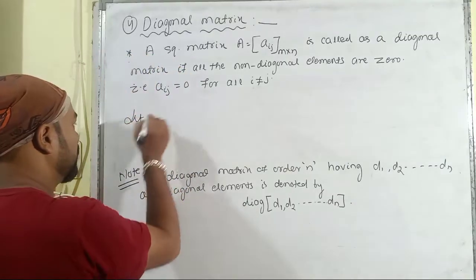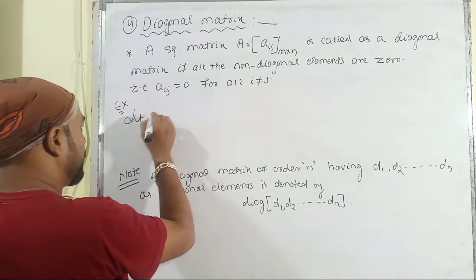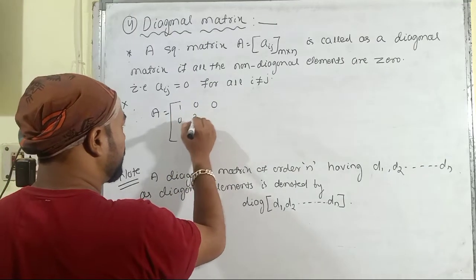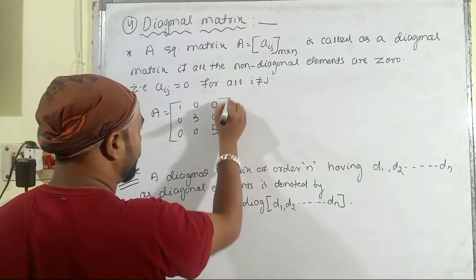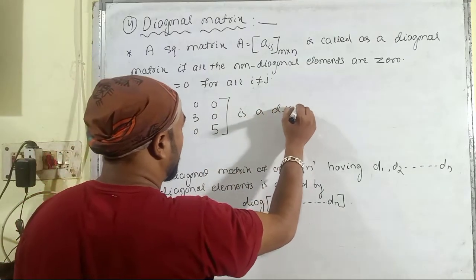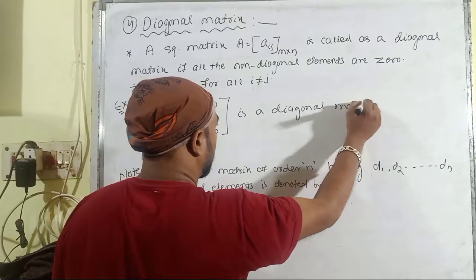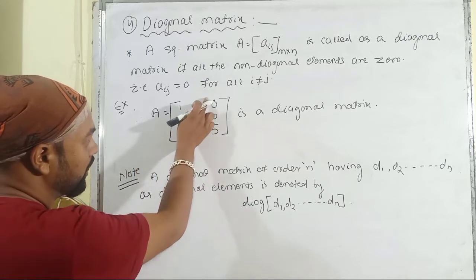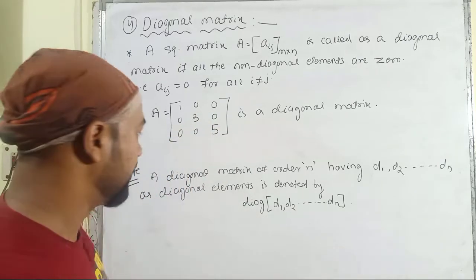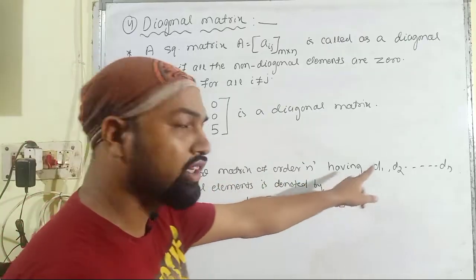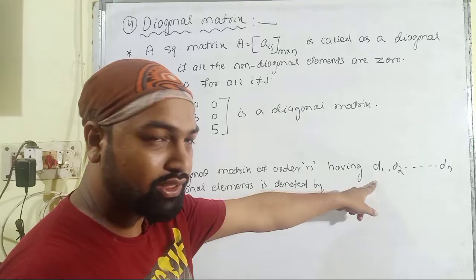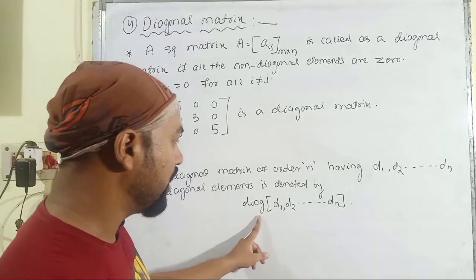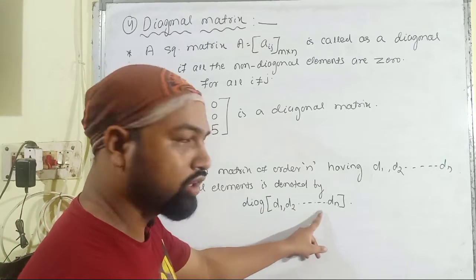So let us consider an example here. A is equal to 1, 0, 0, 0, 3, 0, 0, 0, 5 is a diagonal matrix, because you can see that the non-diagonal elements are equal to 0 except the diagonal elements. A diagonal matrix of order n having the elements or entries d1, d2, dot dot dot dn as diagonal elements is denoted by diag(d1, d2, dot dot dot dn).